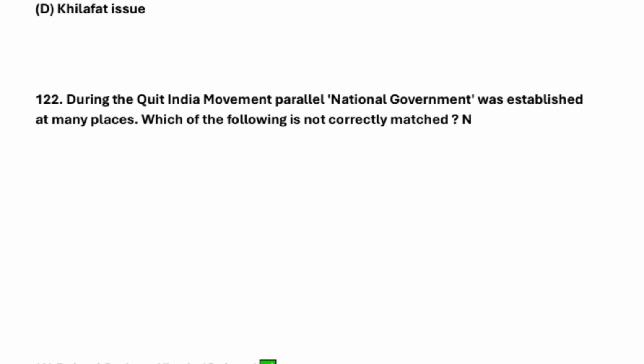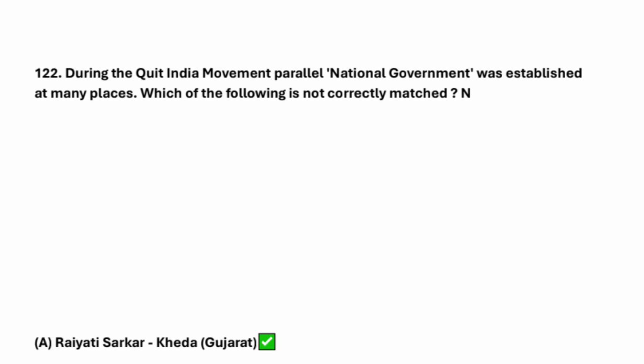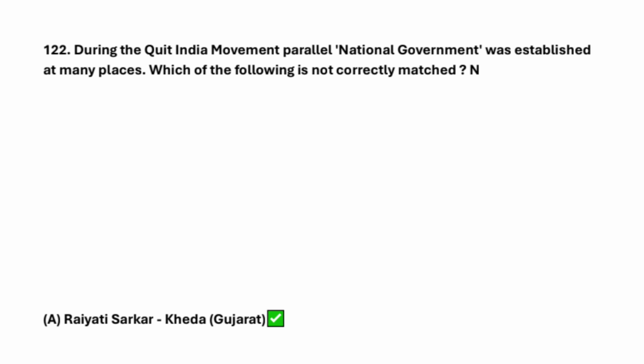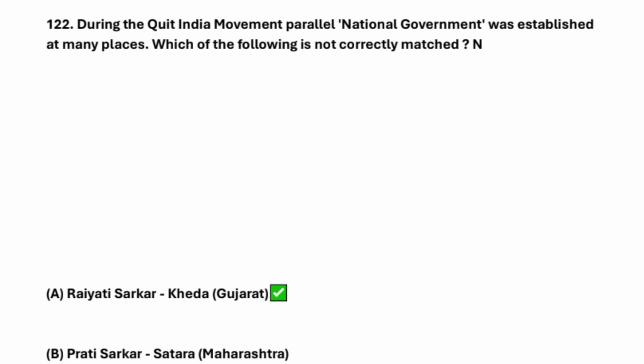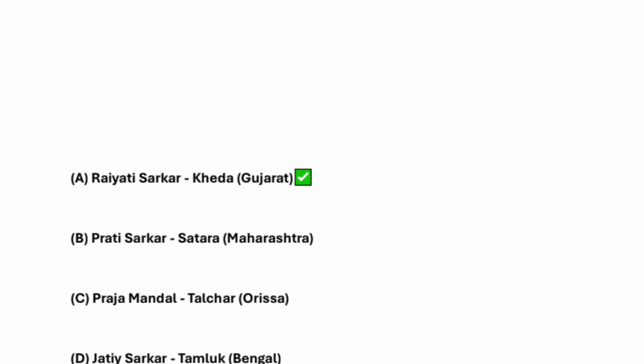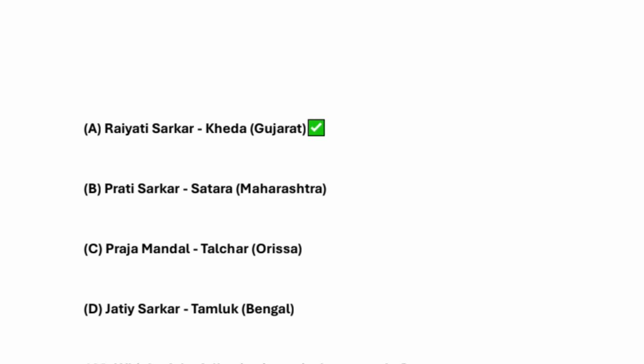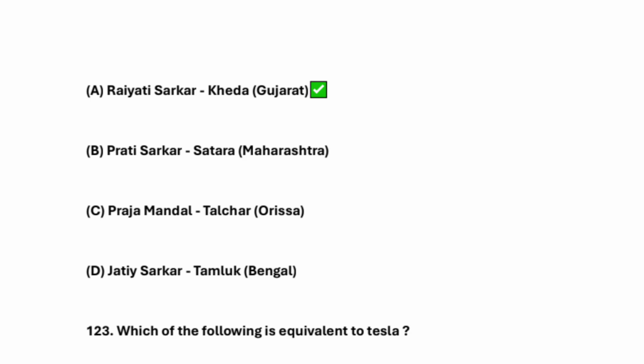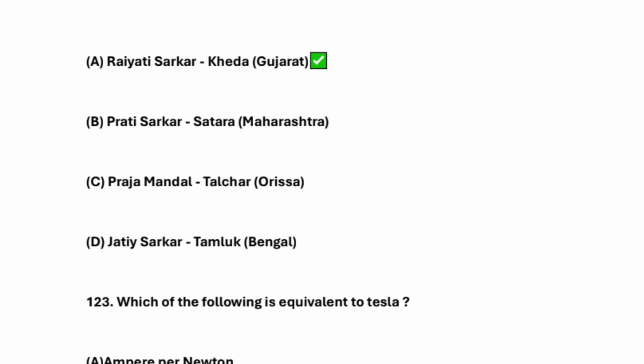Okay, during the Quit India movement, parallel national governments were established at many places. Which of the following is not correctly matched? So here, Rayati Sarkar Kheda Gujarat is not correct, but here Prati Sarkar Satara Maharashtra is correct.